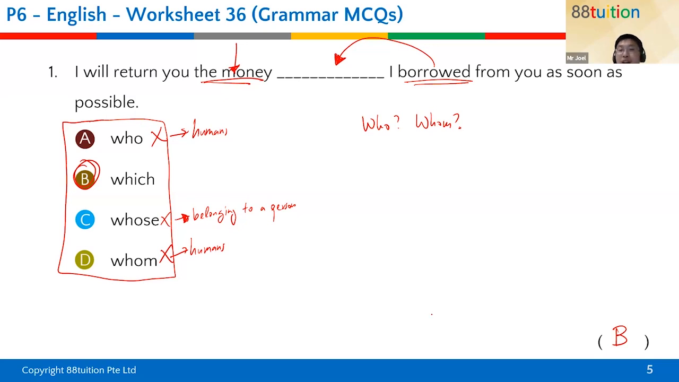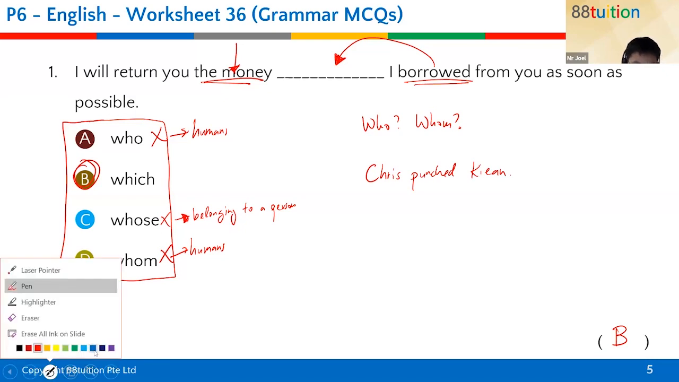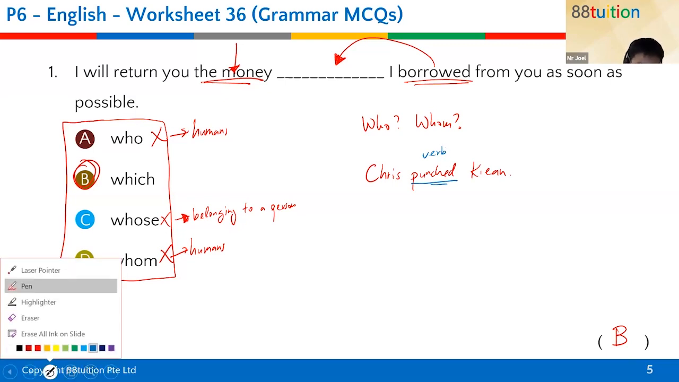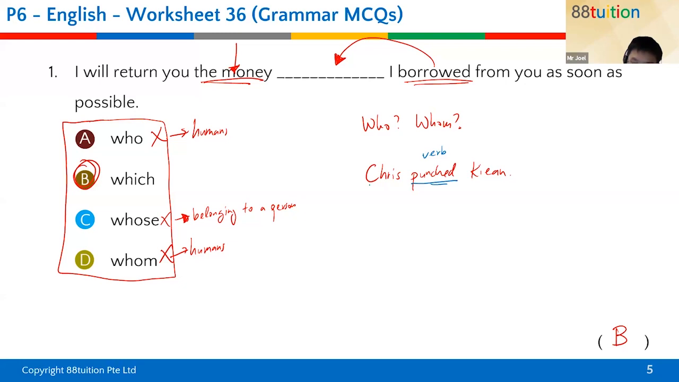Okay, I'll give you an example. Let's say Chris and Kian had a fight. So let's say Chris punched Kian. Over here, we know that punched is the verb, the action word. But who's the one doing the punching? Chris is the one doing the punching.